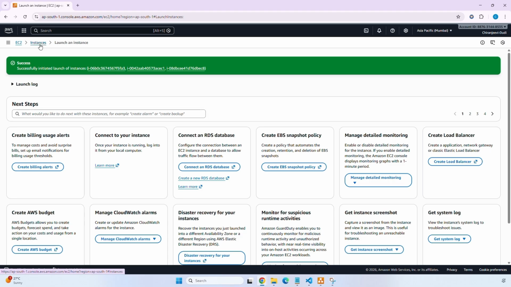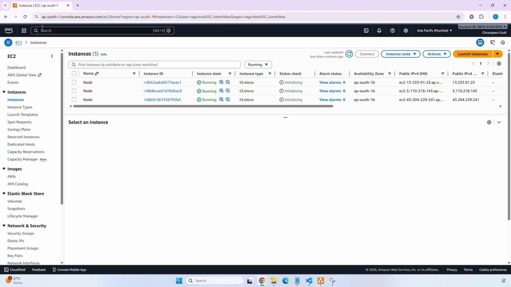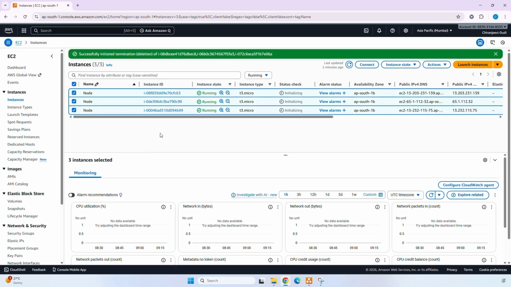Now go to instances. Here we can see I have created 3 EC2 instances with the same name. So now let's change our EC2 instance names, one as control node and 2 as worker nodes.